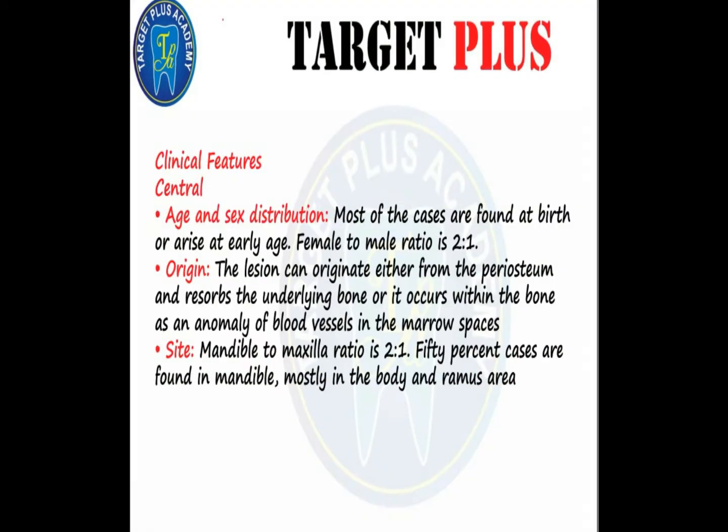The first is the central type. Most of the cases are found at birth or arise at an early age. The female to male ratio is 2:1. Regarding origin, they can arise either from the periosteum and resorb the underlying bone, or it occurs within the bone as an anomaly of blood vessels in the marrow space.